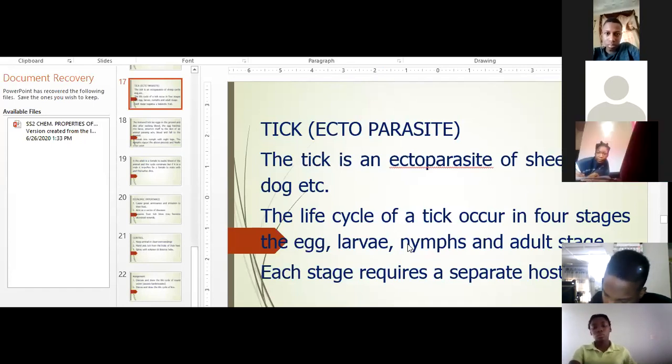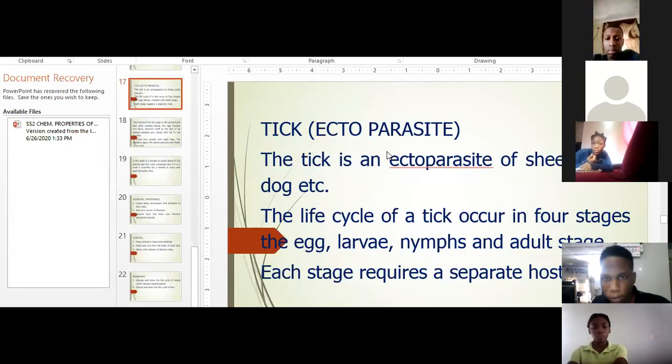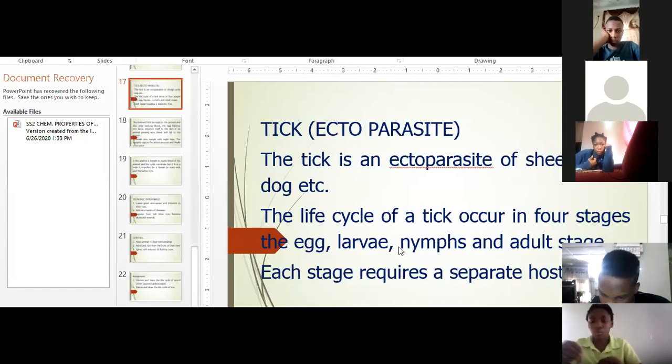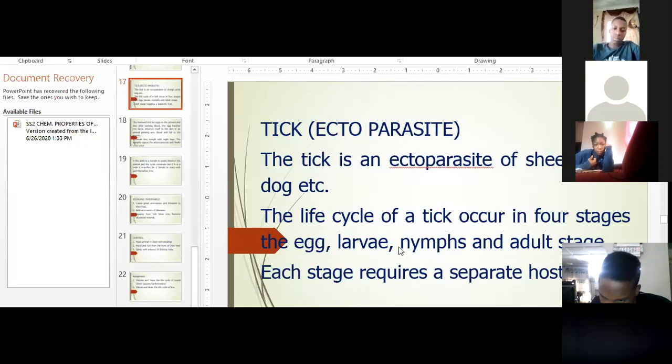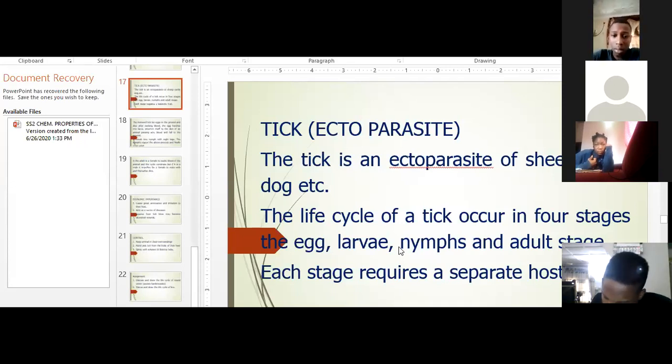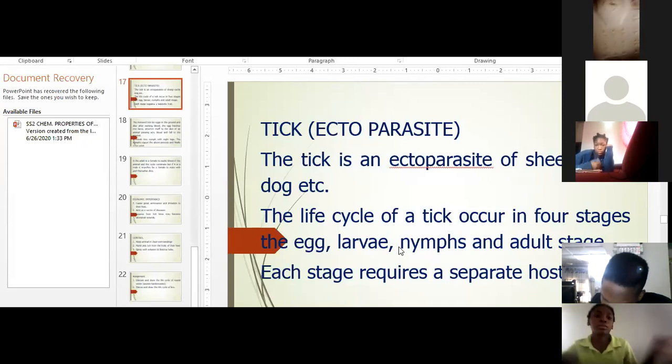She's not saying anything. Lily. Daniel, are you raising your hand? Lily, what kind of metamorphosis is that? I said the life cycle of a tick undergoes four stages: egg, larvae, nymph, and adult. Who can tell us? Ibrahim. Tell us, what kind of metamorphosis is that? It is a complete metamorphosis. Wonderful, complete metamorphosis. God bless you.